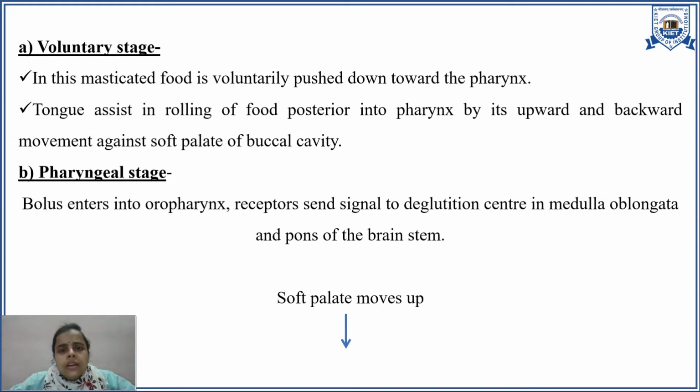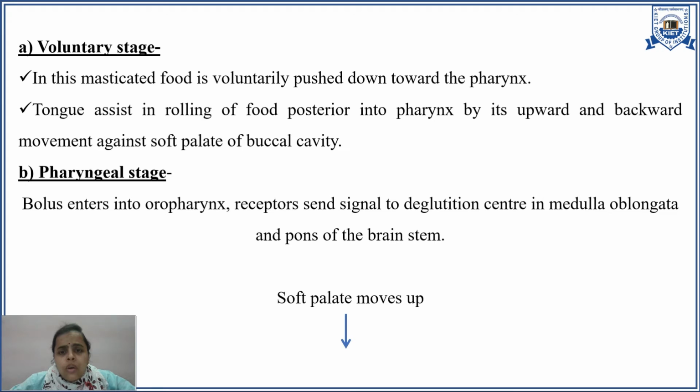The tongue assists in rolling the food posterior to the pharynx by its upward and backward movement against the soft palate of the buccal cavity. The pharyngeal stage is the second stage of deglutition. As we all know, the pharynx consists of three parts: naso, oro, and laryngo. When the bolus enters the oropharynx region of the pharynx, the receptors send a signal to the medulla oblongata and pons of the brain stem.